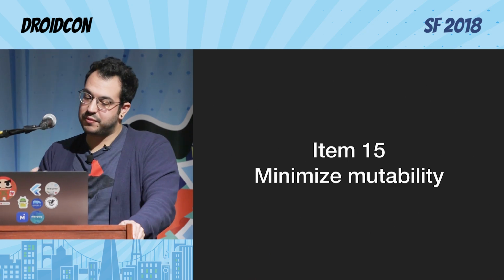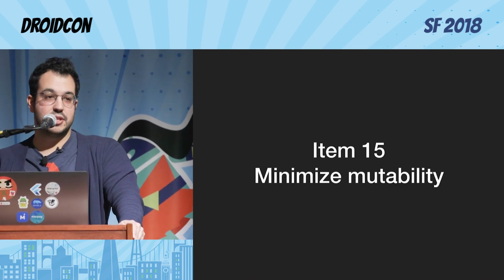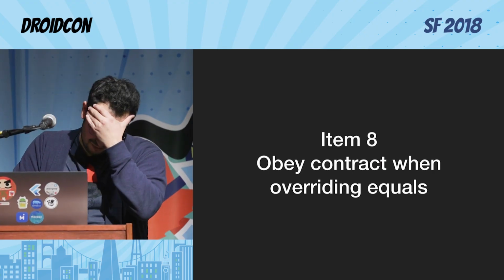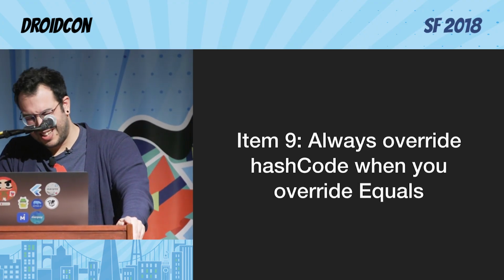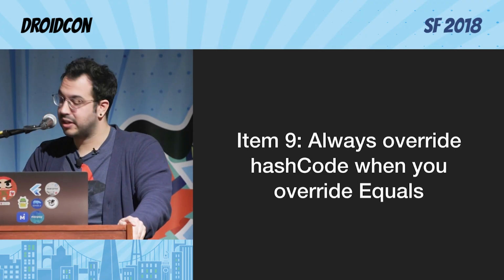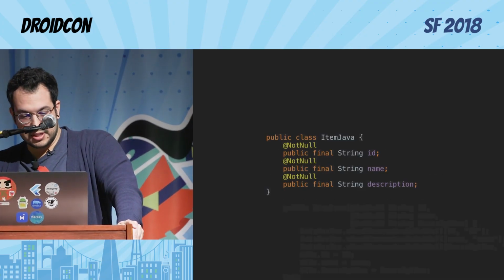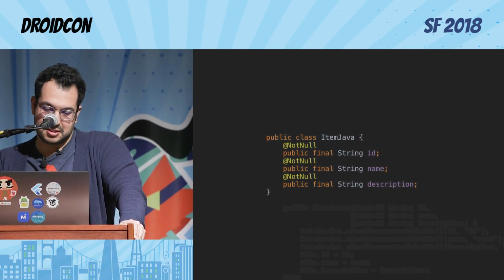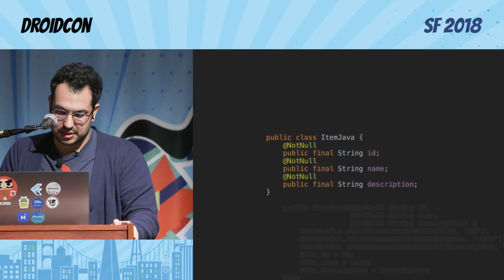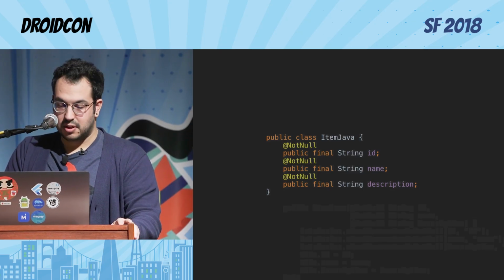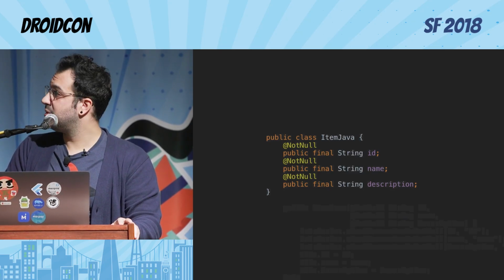Then there is this item 15, which is minimize mutability. Please do this. But then when you do this in Java, you need to obey the contract when overriding equals. And then because you override equals, you need to override hashCode. And it's like a never-ending story. It's terrible. So you have this, again, the POJO. The name is ItemJava because it's Java, of course. And we have ID, name, and description. And they are immutable fields.